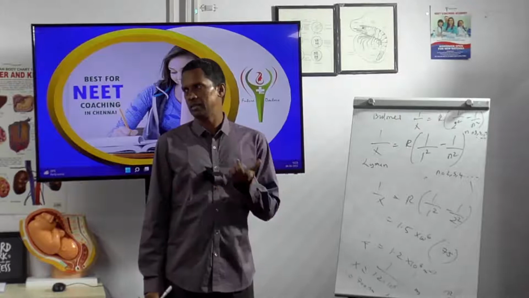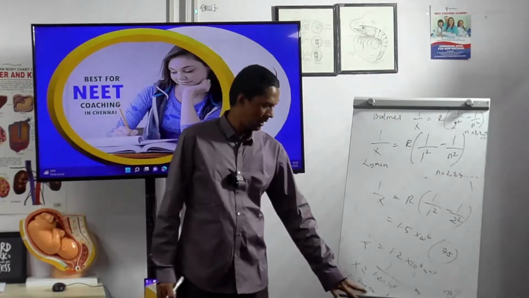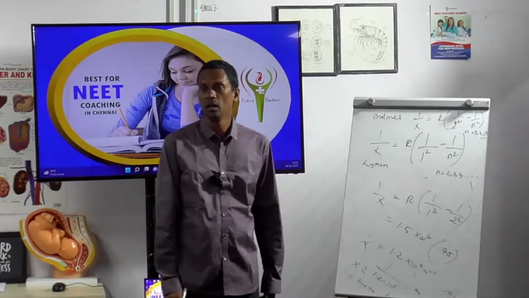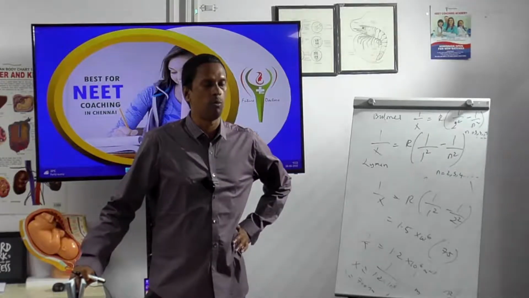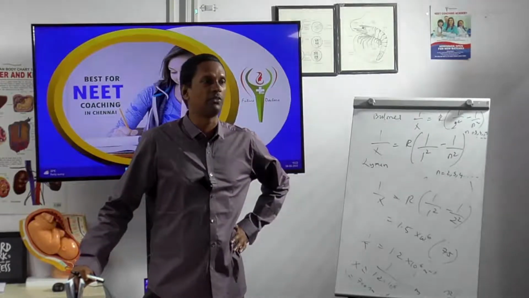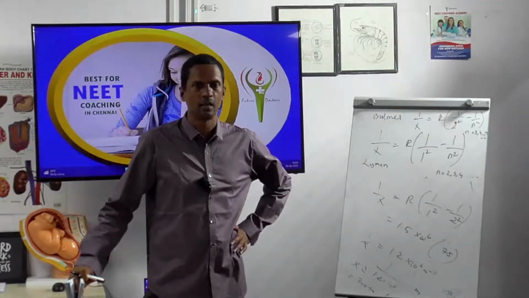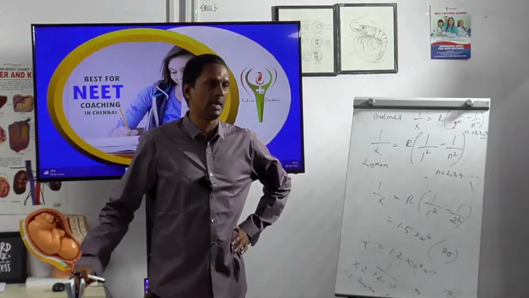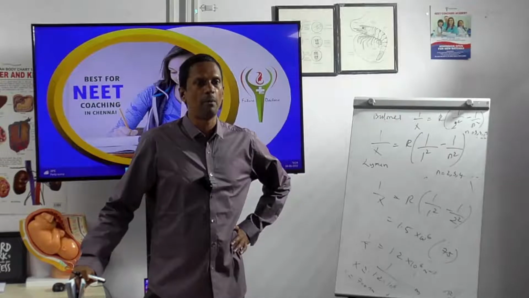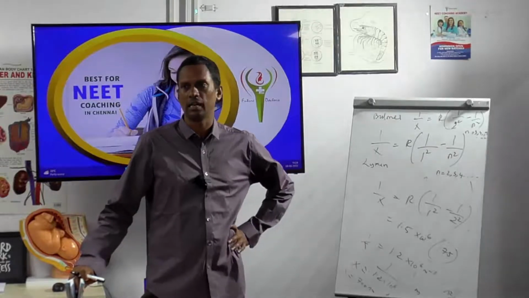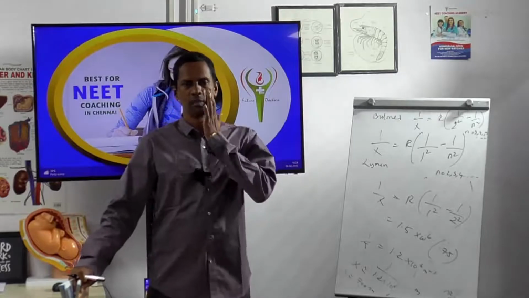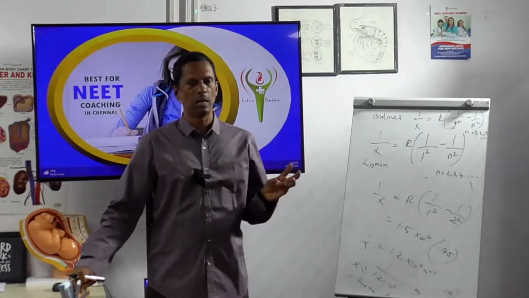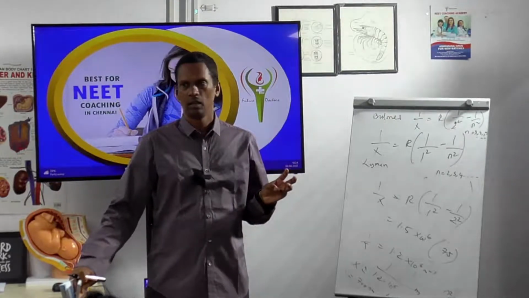So 10 power minus 9 meter is nothing but what? Tell me one by one: 10 power minus 6 meter, what is it? 10 power minus 12 meter, what is it? 10 power minus 15 meter? Micro, sir.